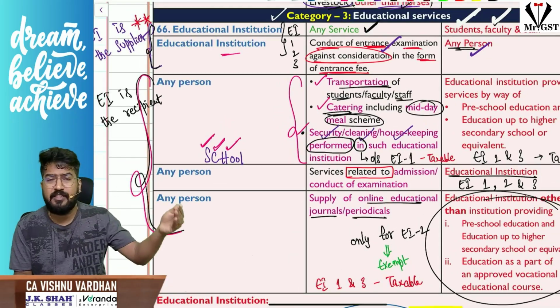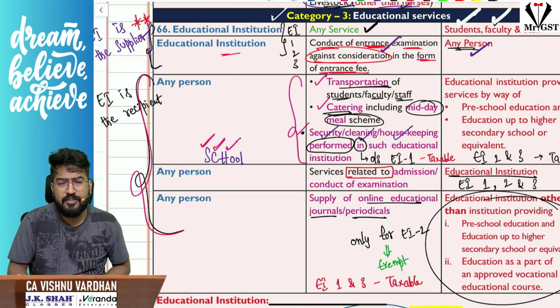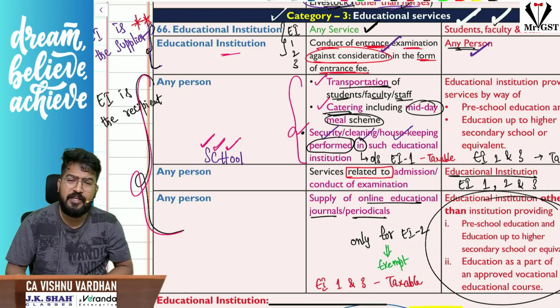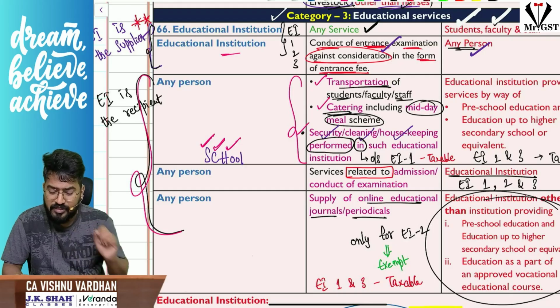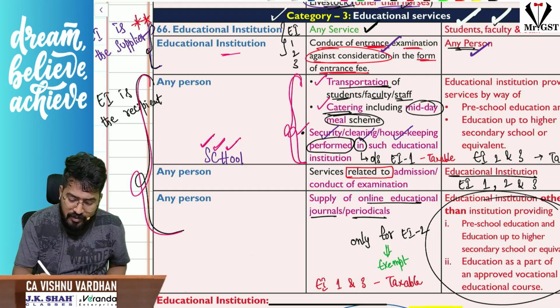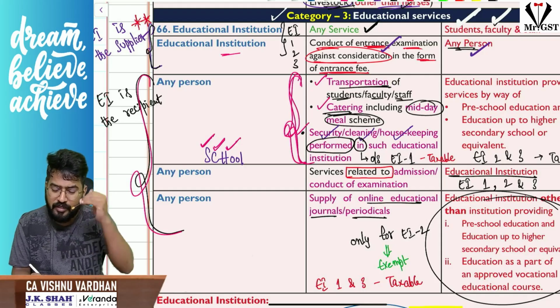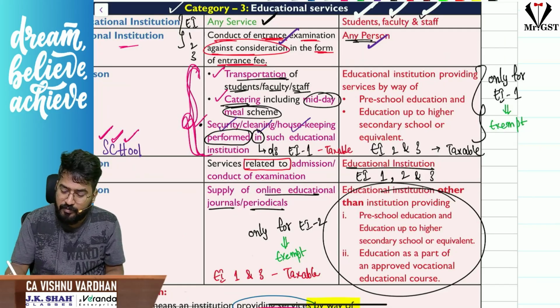For example, if an annual day program of a school is happening outside the school, somewhere in an auditorium, and security, cleaning, housekeeping services are provided there, it is very much taxable. But please understand, these exemptions are available only for EI1. If they are provided to EI2, EI3, that is very much taxable. Please understand that.